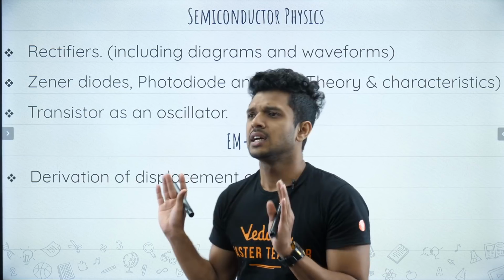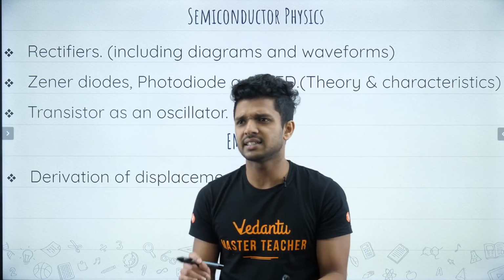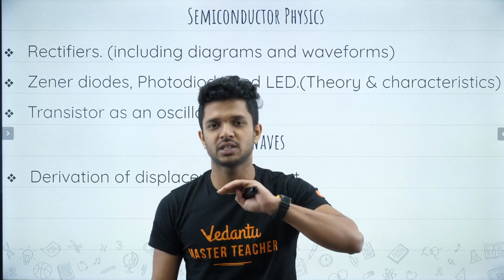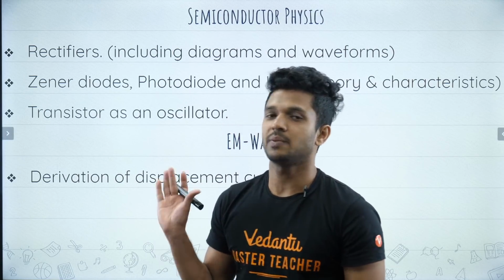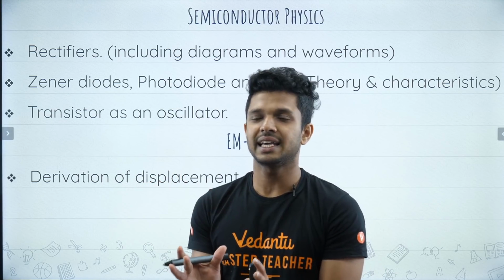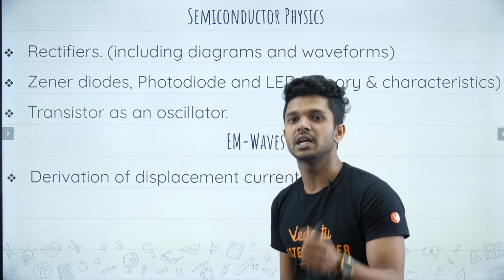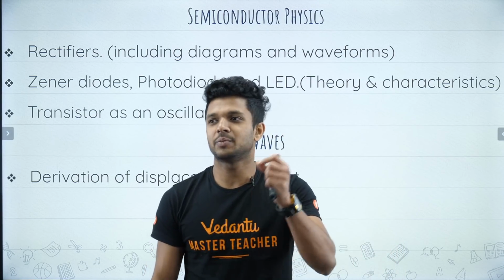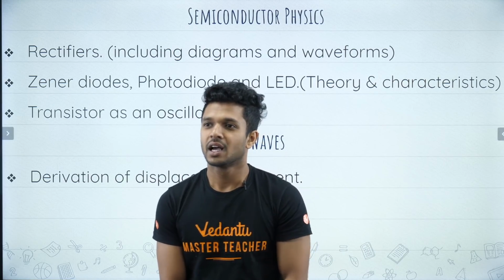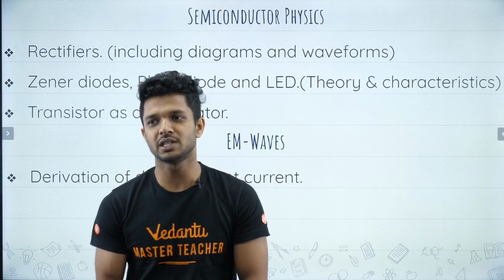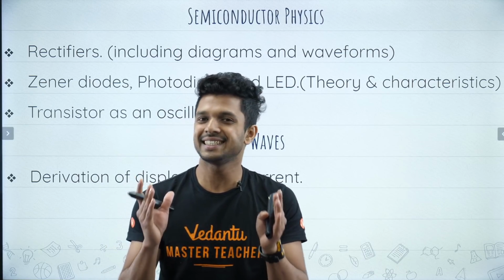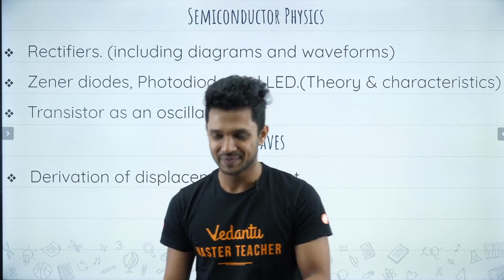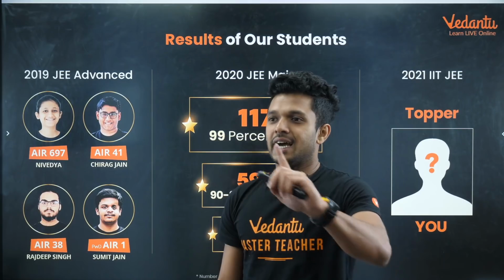Semiconductors is not a big chapter, and derivations are very few. I think we can say it is almost zero. What you should have is complete knowledge about the chapter. Mostly theoretical questions come from semiconductors. From EM waves, the derivation is about the displacement current. That is the only derivation that appears from EM waves. It is also easy, right? Everyone is saying it is easy, but when the marks come, that much should be there in your paper also, right? Okay, so guys, all understood?